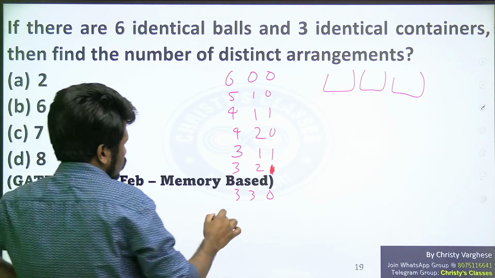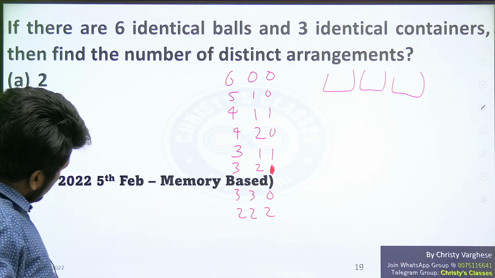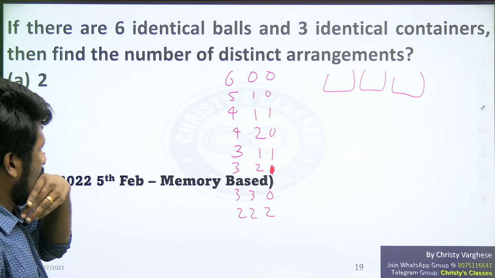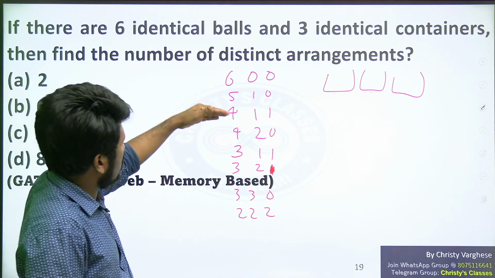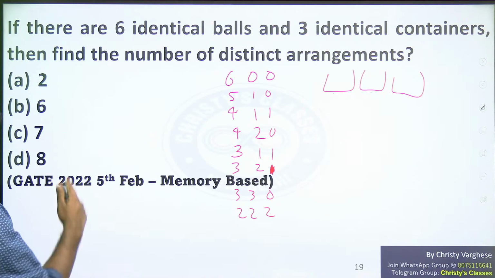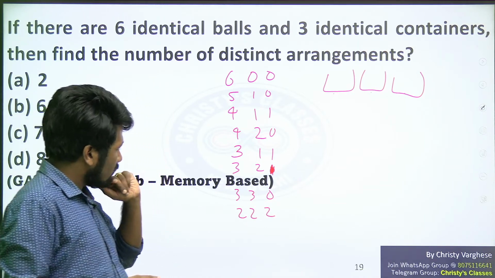Yeah, then finally 222 is also possible. So is there any other arrangement we have missed? 1, 2, 3, 4, 5, 6, 7, 8. So 8 will be the answer by that logic. Okay, I think earlier when I thought about this question, I missed one of the arrangements.